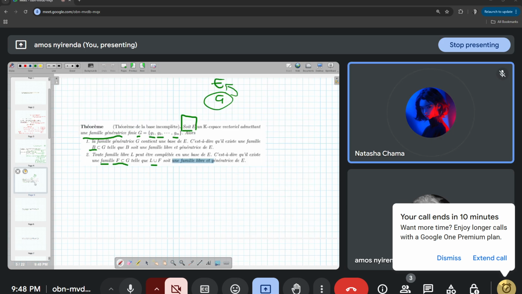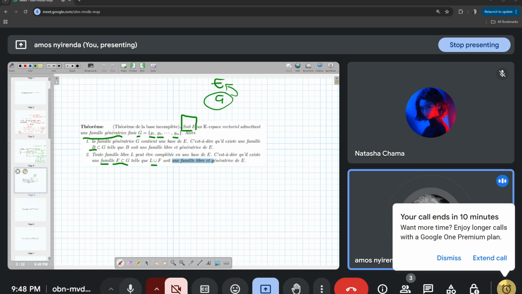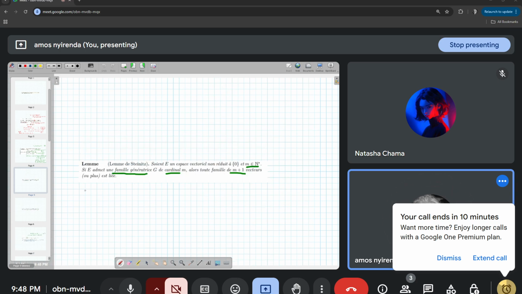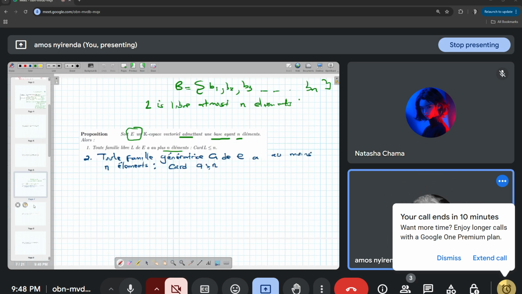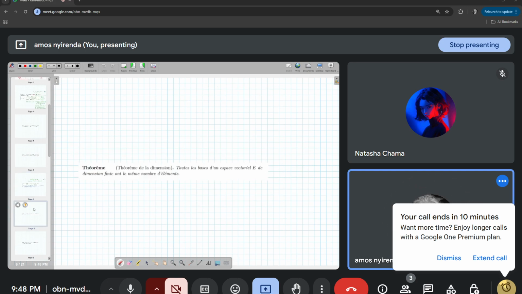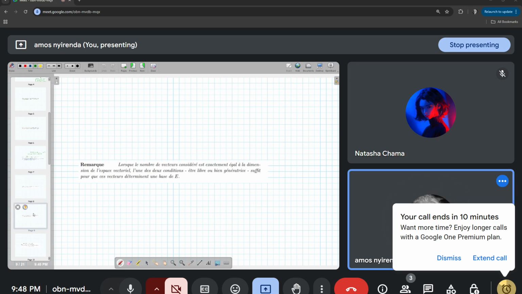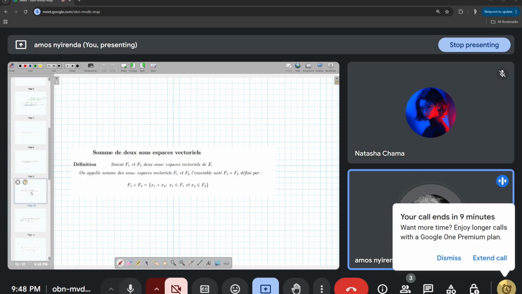Okay. Théorème de la base incomplète, we've already talked about this. This one we already talked about too. When you have n vectors, you just have to show libre and all that.